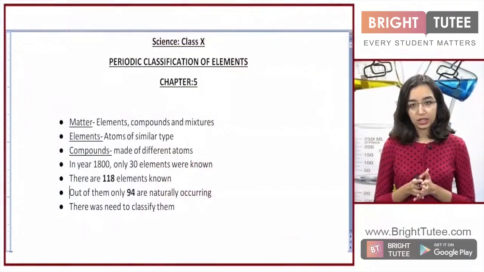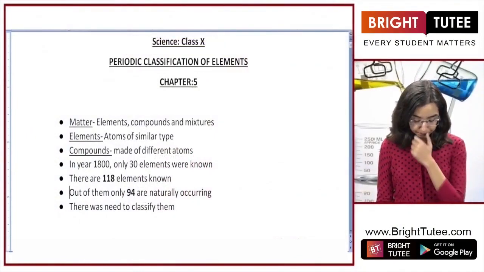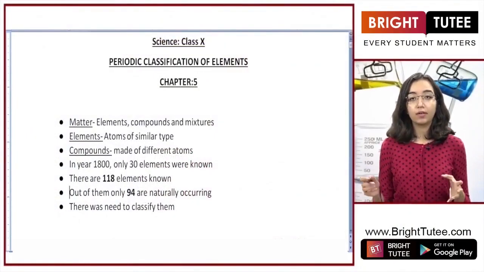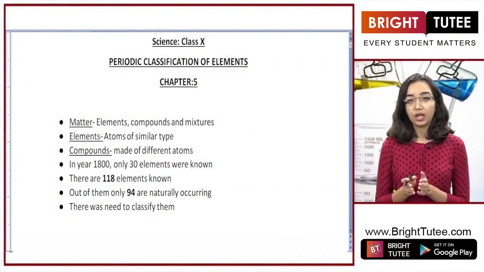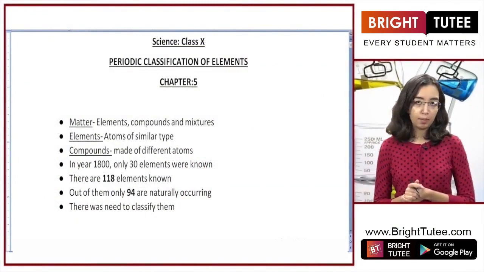Hello students, I am Shavika and we are doing the chapter Periodic Classification of Elements. Now as we started in the previous class, all that is matter around us is made up of elements, compounds or mixtures. Elements are made up of atoms of similar type, whereas compounds are formed when two or more atoms of different elements or same elements combine together. Whereas mixture is just a physical bringing together of different elements or compounds.